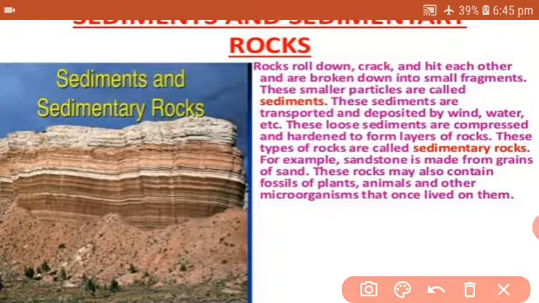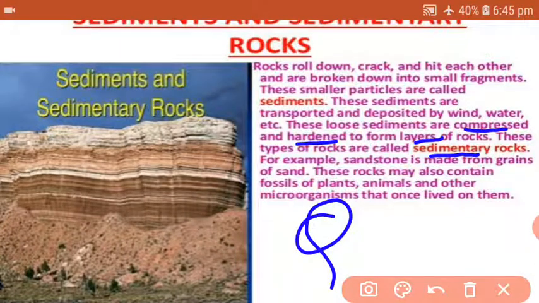So these rocks, as they are formed with a number of layers, as you know, these loose sediments are compressed and hardened to form layers of rocks, and this type of rock is known as sedimentary rock. You can have one question: write in brief about sedimentary rocks and how they are different from igneous and other rocks also. It has a very good difference: it is made with layers. In this particular rock only we can find the different layers.